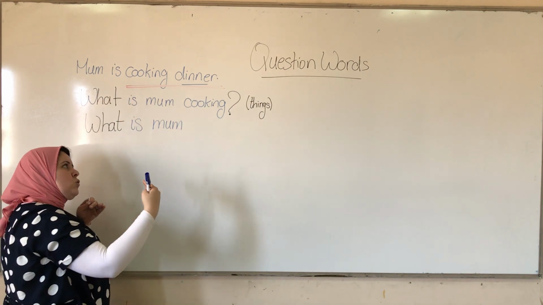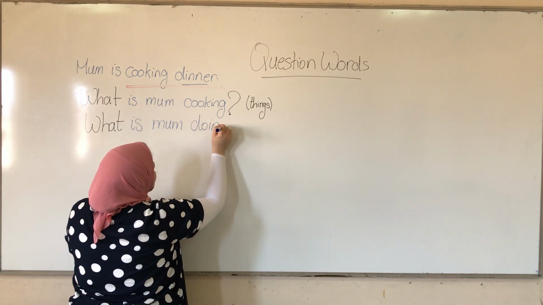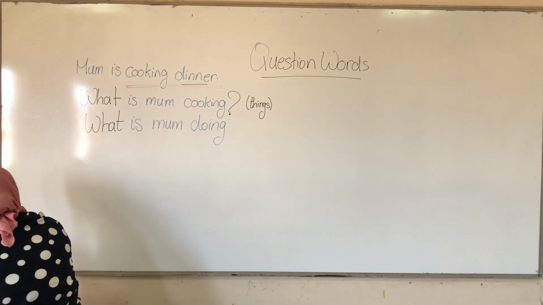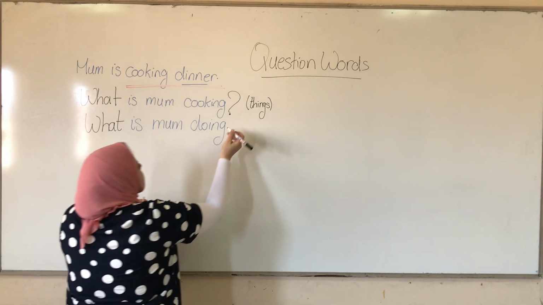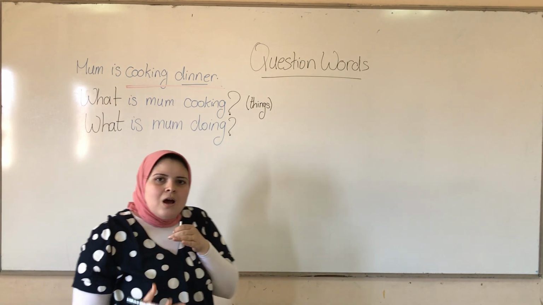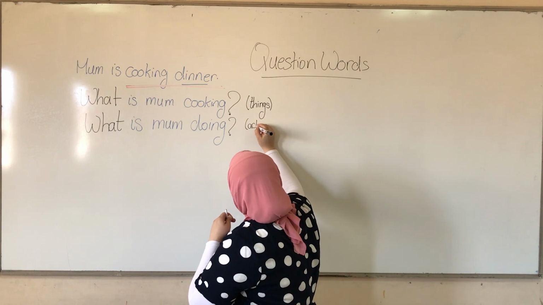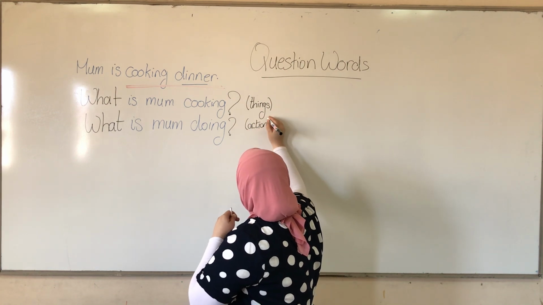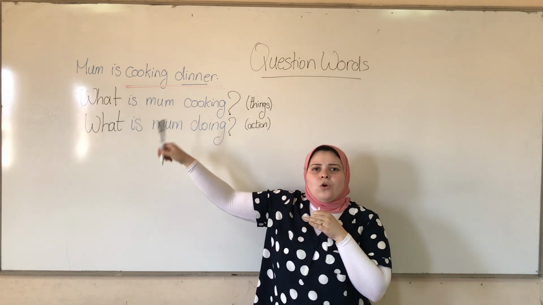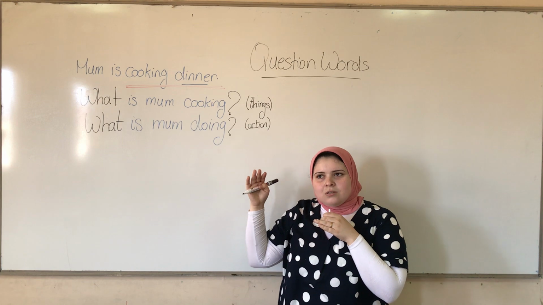Verb is something to do. So I'm going to use do and ing because the verb is in the present continuous. Now, I asked here about what? I asked about the action. So I use what, question word what, to ask about things or ask about actions.